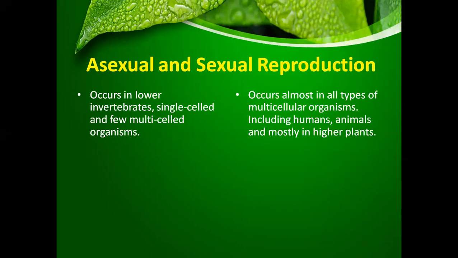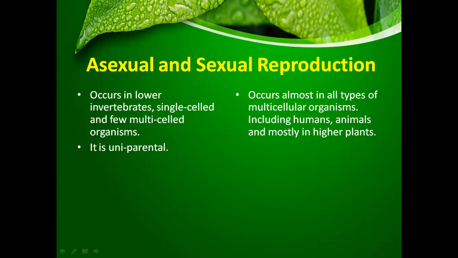Whereas sexual reproduction occurs in almost all types of multicellular organisms like us humans, animals, and the higher plants. Asexual reproduction is uniparental. Uniparental means just one parent is involved. It could either be the male parent or the female parent.